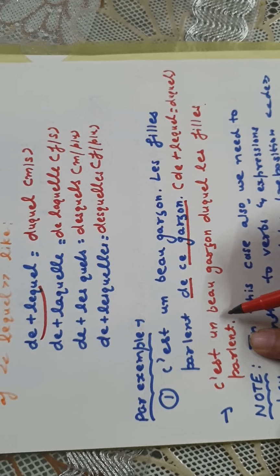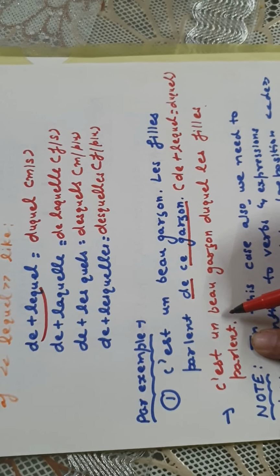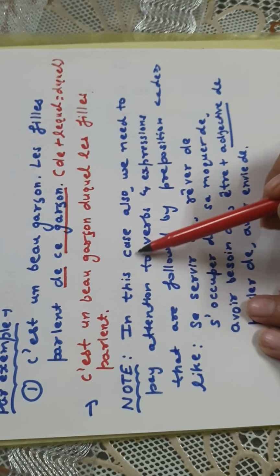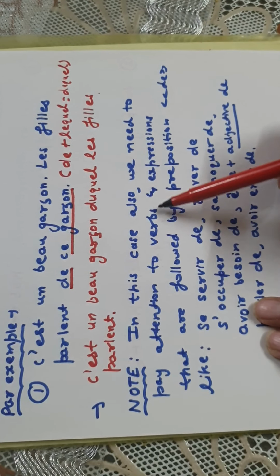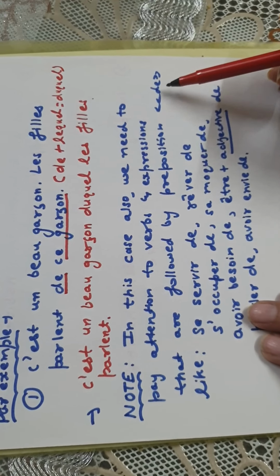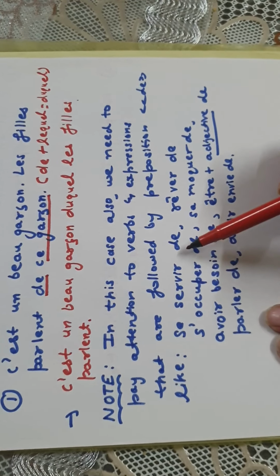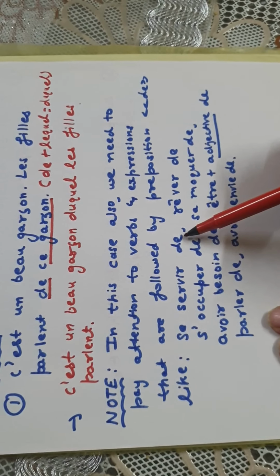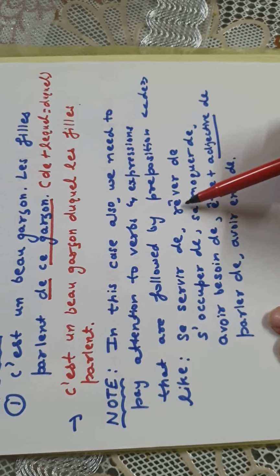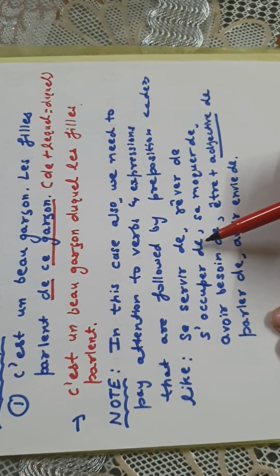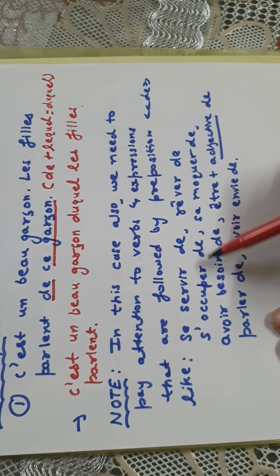So just like with the preposition à, in this case also we need to pay attention to verbs and expressions that are followed by the preposition de. Se servir de means to use. Rêver de, rêver means to dream of something. S'occuper de, to be occupied with something, to be busy with something.